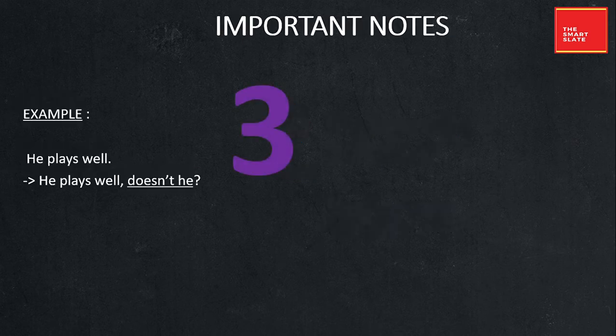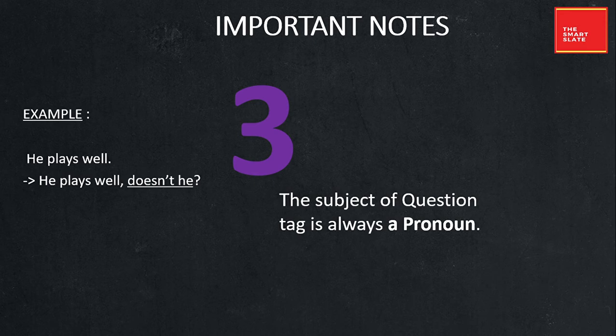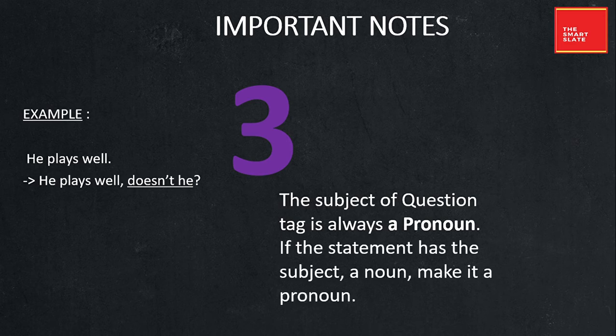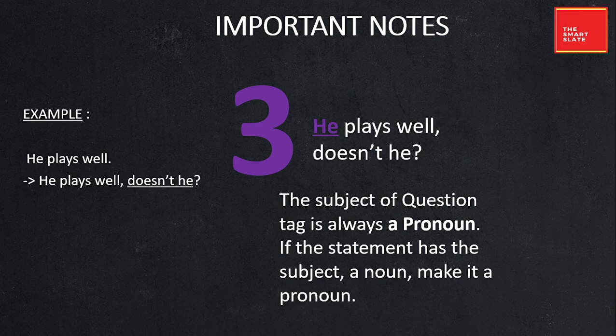Next note is the subject of question tag is always a pronoun. If the statement has the subject, a noun, then you have to make it a pronoun. He plays well, doesn't he? So in the early sentences, we had Maria cooks delicious food. So doesn't she? Instead of Maria or Jimmy, we have used the pronoun and not the noun.